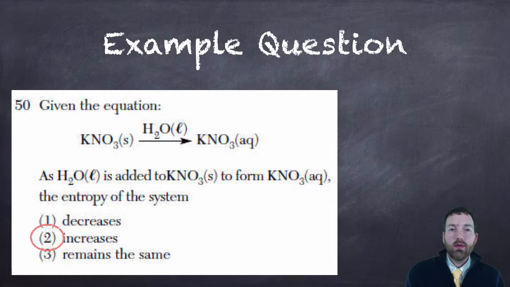Well, like we said earlier, entropy of liquids, which is what an aqueous solution is, a solid mixed in a liquid, but it will have all the same properties of a liquid, has more randomness to the particle arrangement than solid potassium nitrate. So entropy is going to increase.